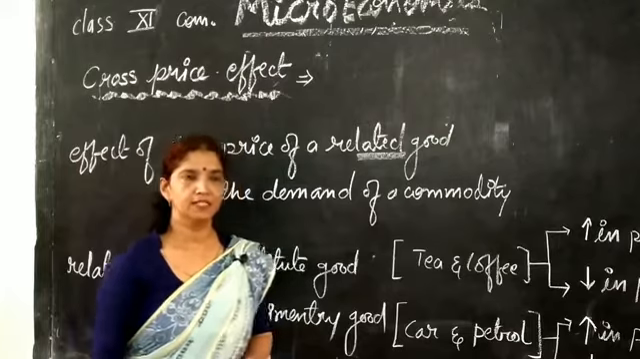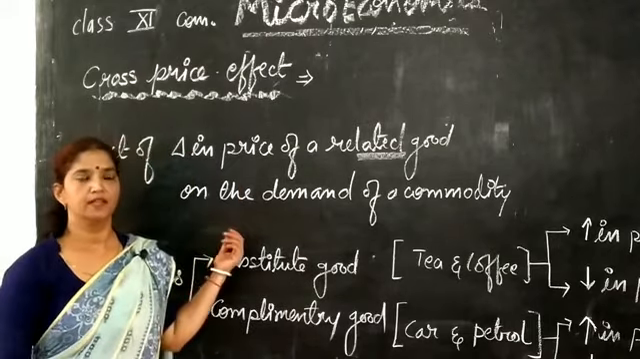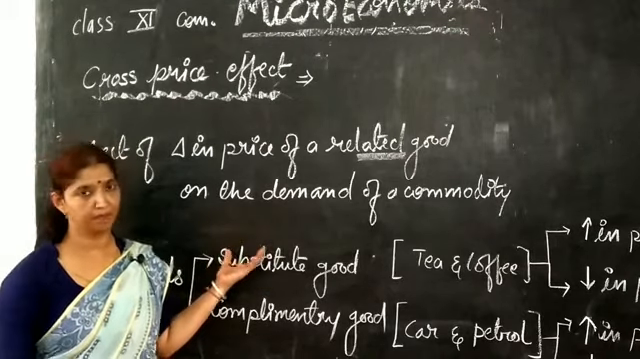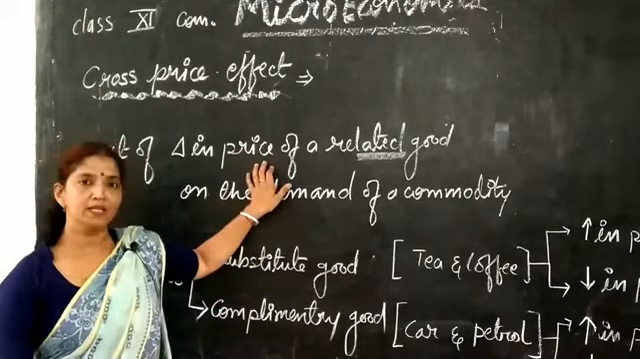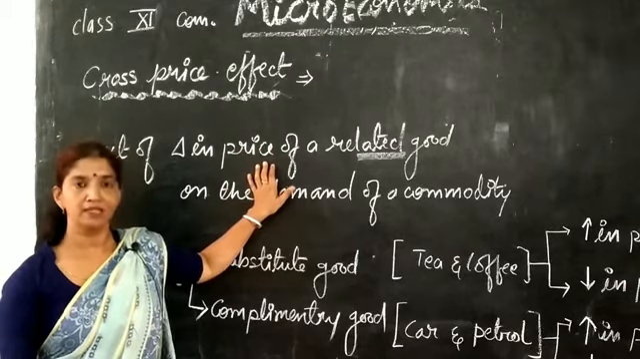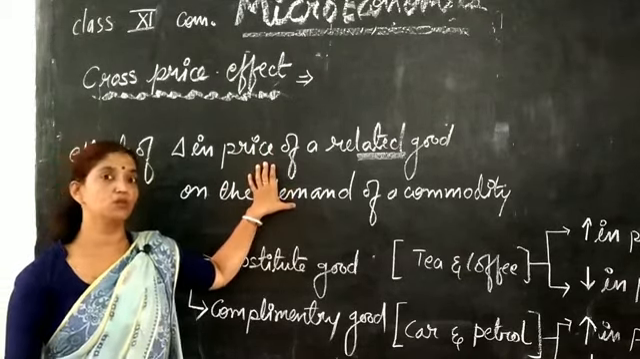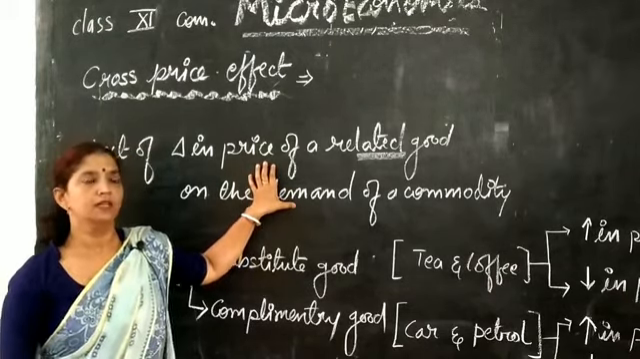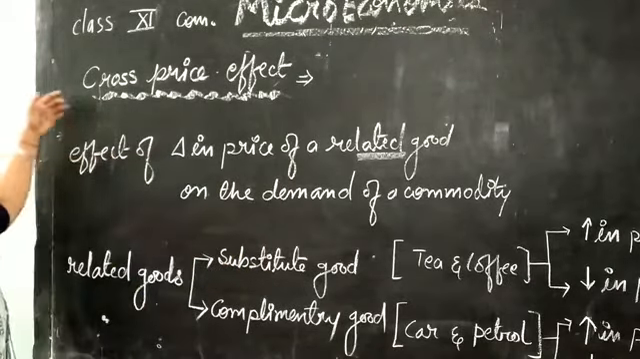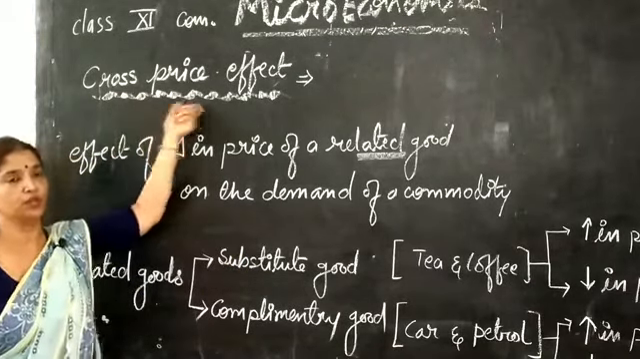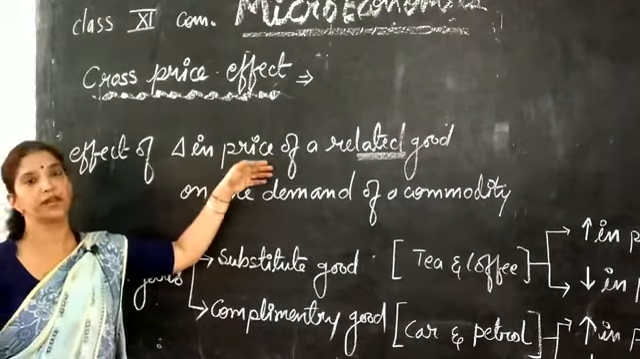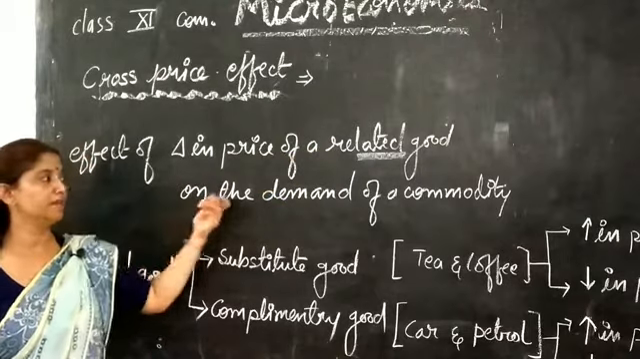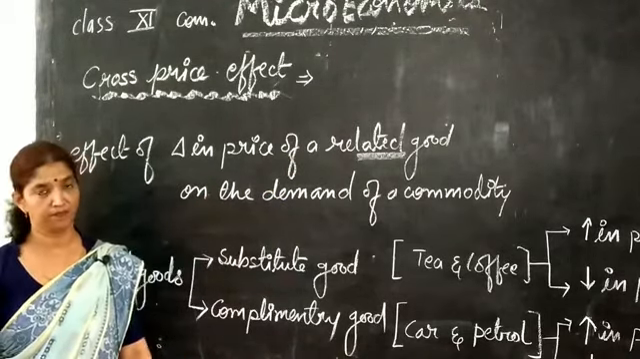Earlier we have discussed consumer equilibrium through the cardinal and ordinal approach and different concepts of demand. This topic is also related to the concept of demand, and today we will discuss the cross price effect. What is the cross price effect? Let me clear that the cross price effect refers to the effect of a change in the price of a related good on the demand of a particular commodity.